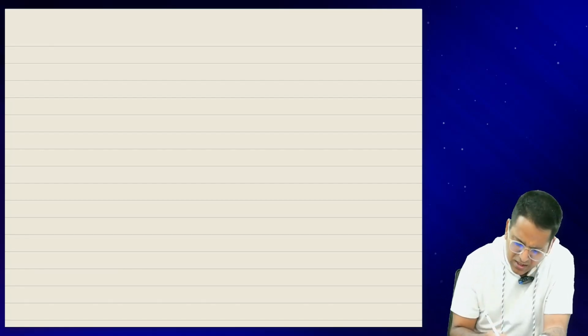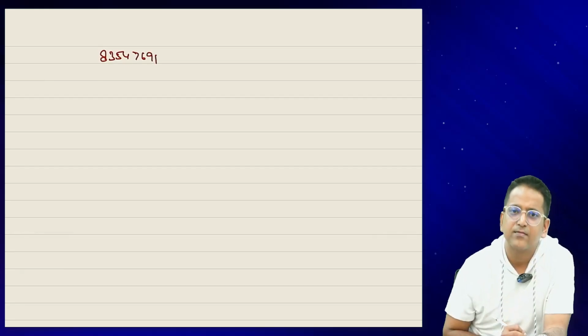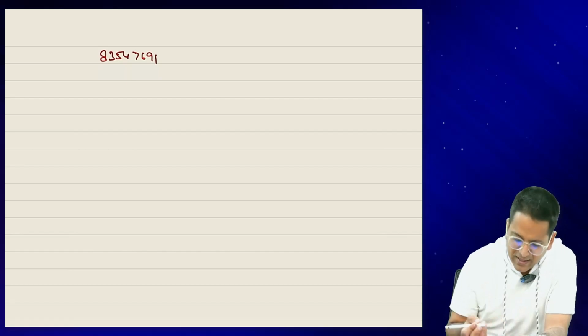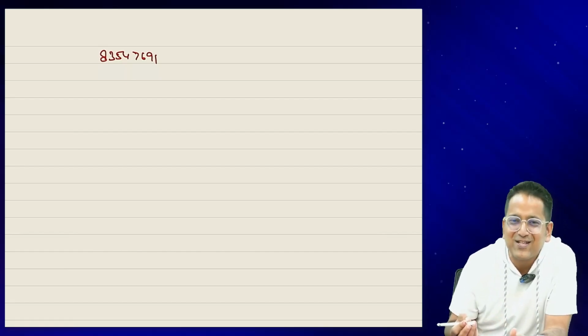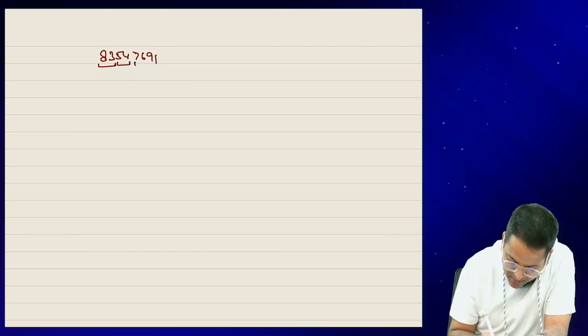Like the code is something like this: 8354 7691. Okay, so whose code is this? I made this code up in general, but it could possibly be someone's code. So in this, every 2 digits hold some meaning.